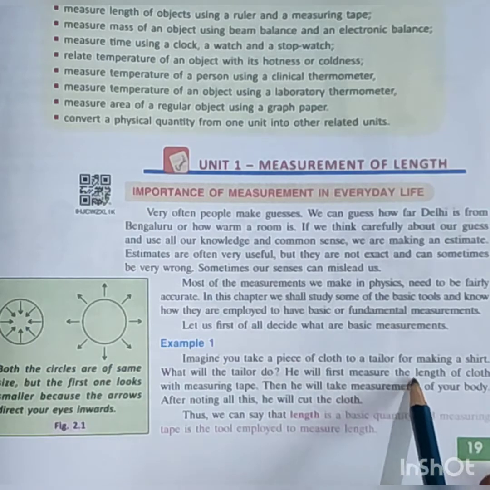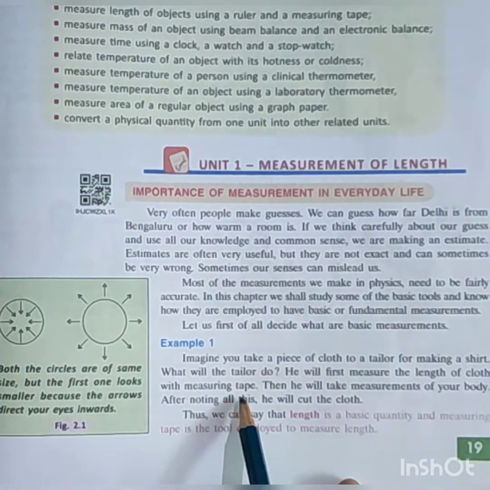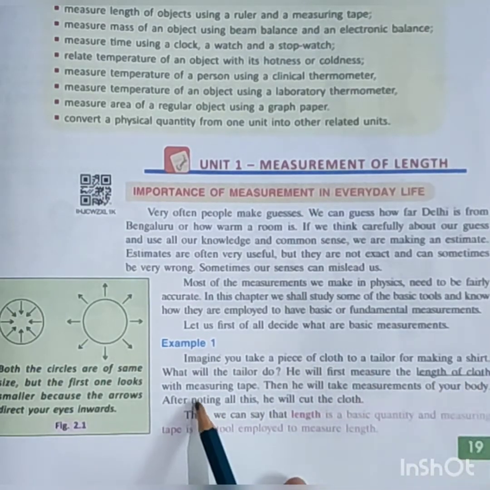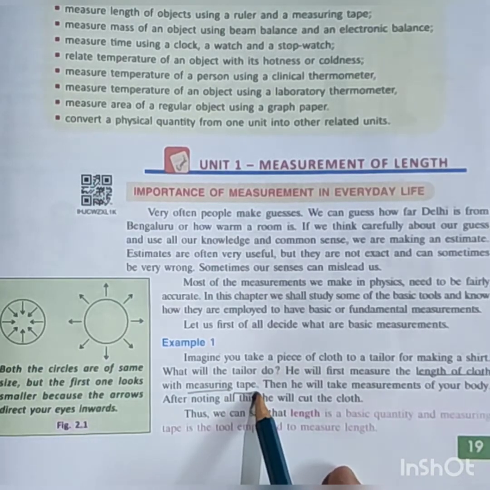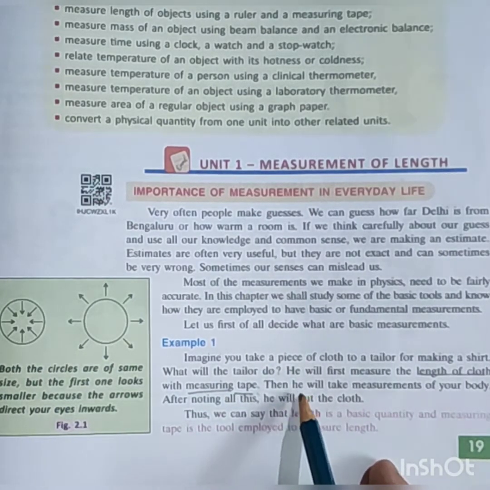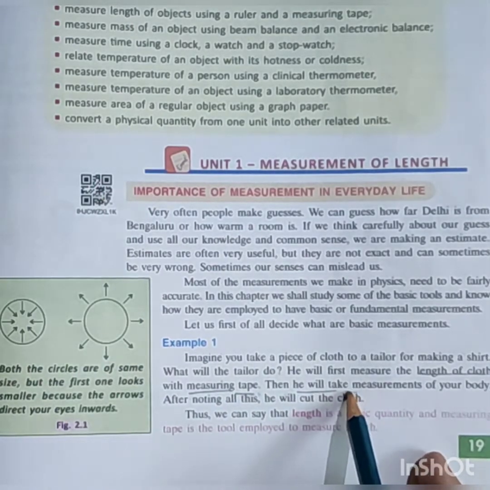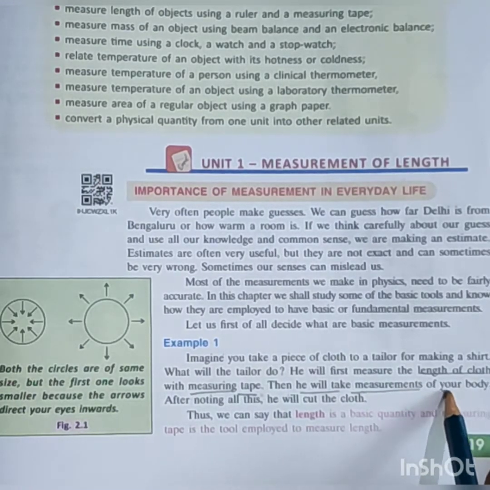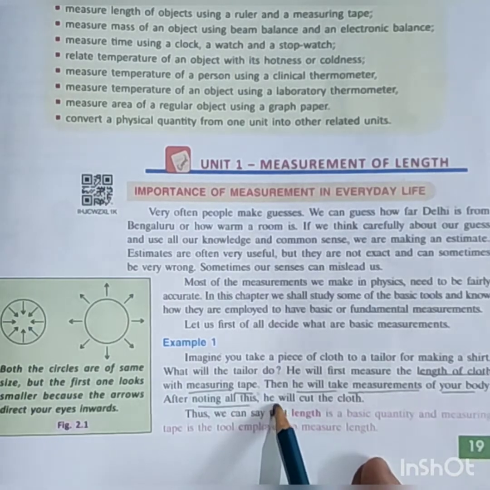He will first measure the length of the cloth with a measuring tape. Using the measuring tape, he will take the measurement of your body. After noting all this, we'll cut the cloth.